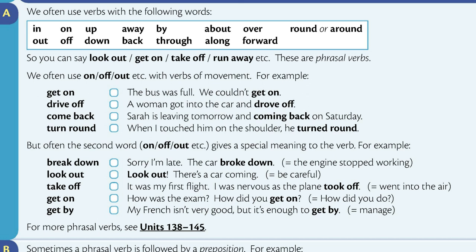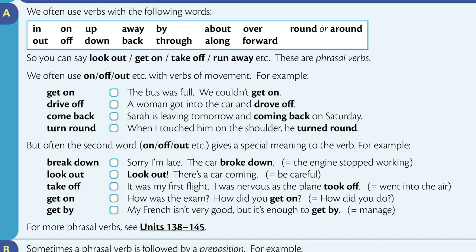But often the second word, on, off, out, etc., gives a special meaning to the verb. For example, break down. Sorry I'm late. The car broke down. Look out. Look out! There's a car coming. Take off. It was my first flight.